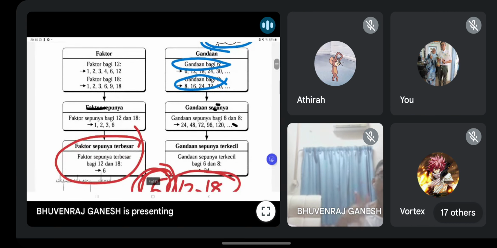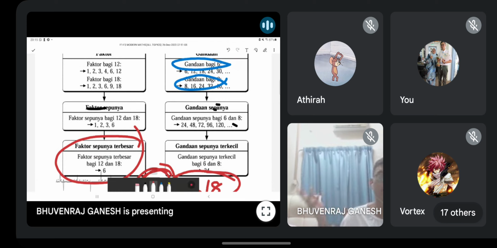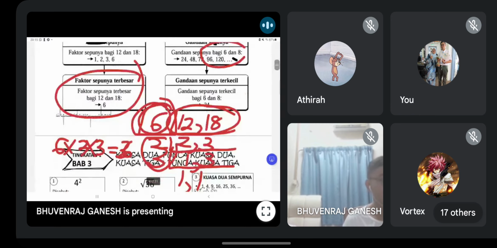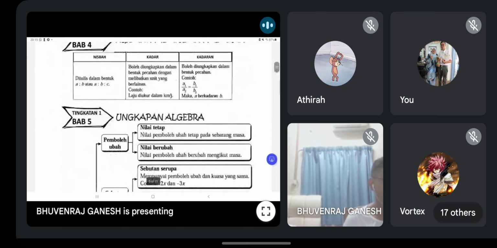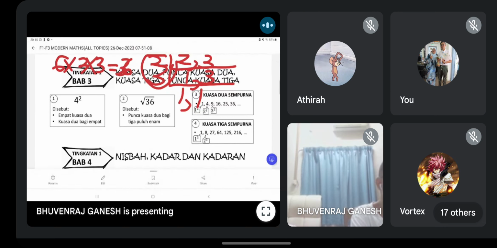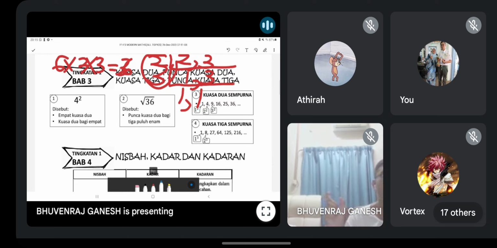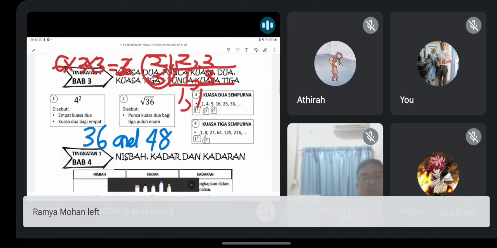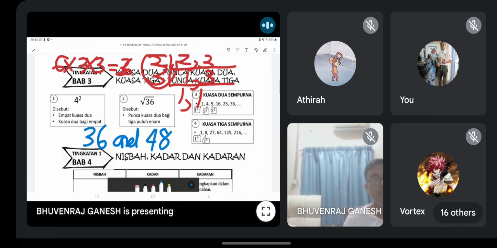Okay, so then of course if you have faktor sepunya, if you have common factors, surely you will have gandaan sepunya, common multiple. Okay, it's common lah. So example. Okay, I don't want to use the example here lah. I create own example. Let me see any place. Okay, we use this one. Okay, guys, I want to ask the common multiple of 36 and 48. Can anyone tell me? Apa gandaan serupa 36 dan 48?